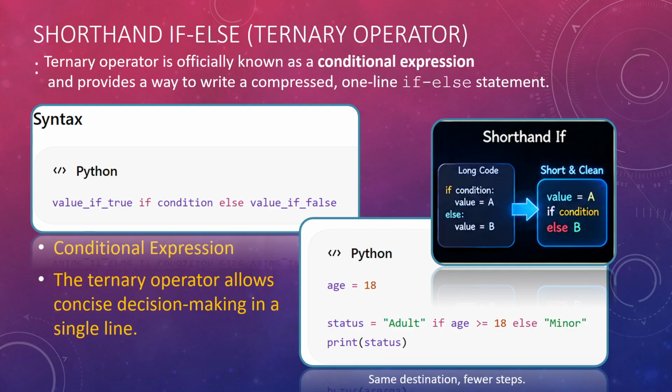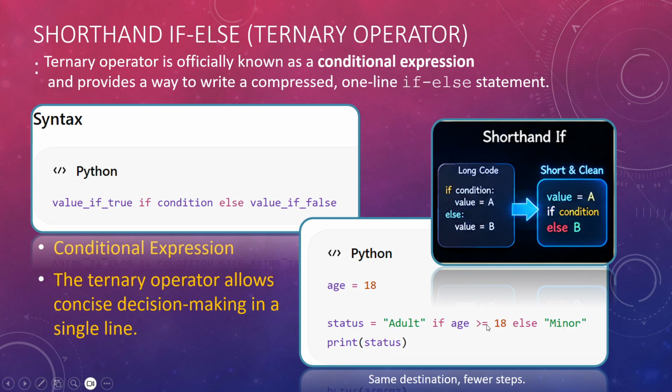Now we have ternary operators. We have seen the if condition, correct. Now what is a ternary operator? A ternary operator is officially known as a conditional expression. You can write it in a single line, and it's a compressed form of if. So for the if else statement, what is the syntax? It is the value if the condition is true, else the value if the condition is false. That means whenever the condition is true, it will give this value. For example, see here, status is equal to adult if age is greater than or equal to 18.